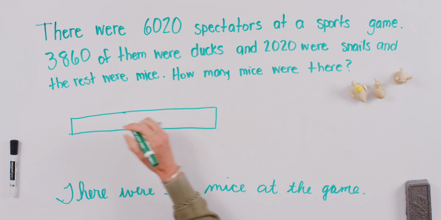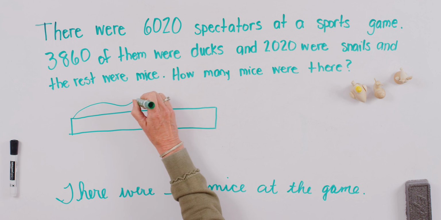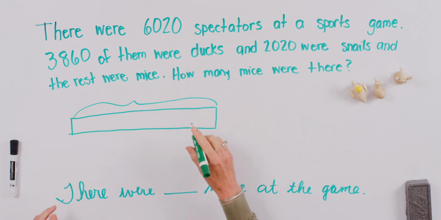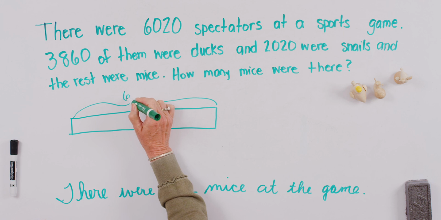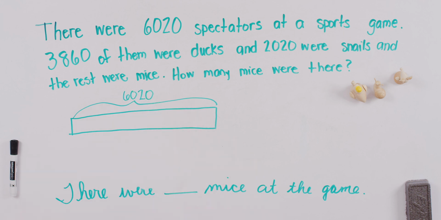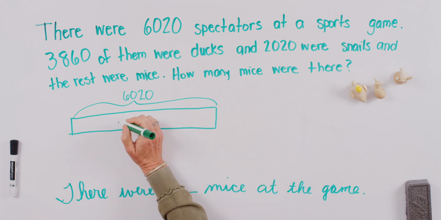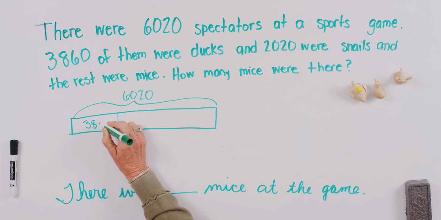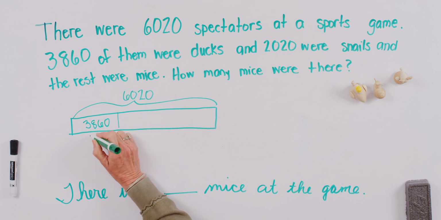Okay. So here we have our total. And in my house, we love to call this bracket a doohickey. So I drew a doohickey for us, and that's going to show our total of 6,020. And you know, you could also show the total down here. We're going to show that we have 3,860 ducks. I'll put a D here for the ducks.